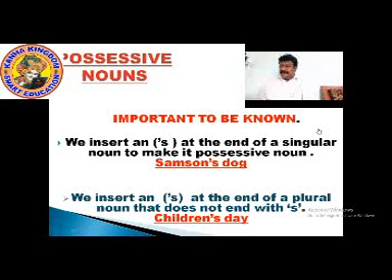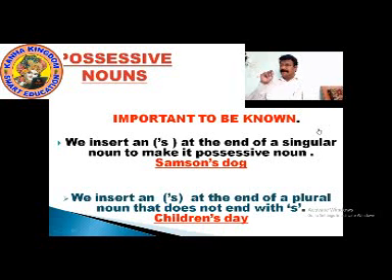When we say children's, what is children? Children is a plural noun. So children with an apostrophe S makes children's day.